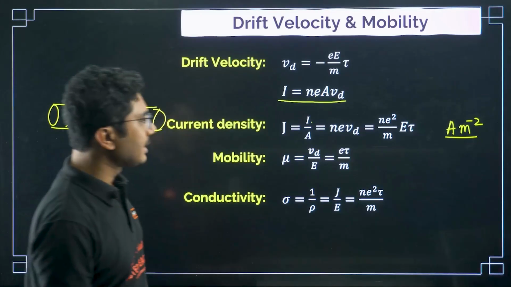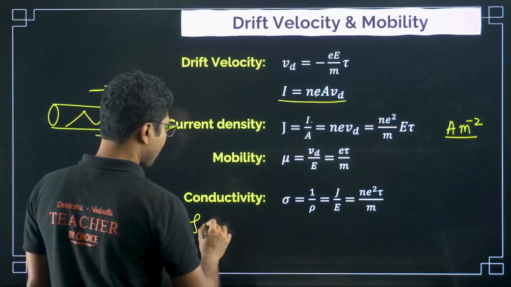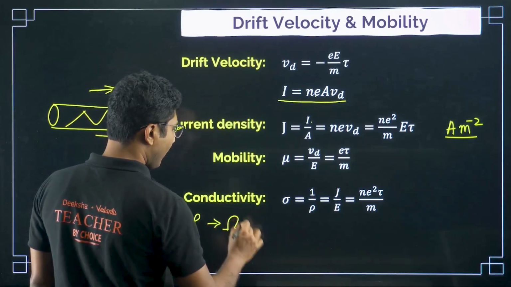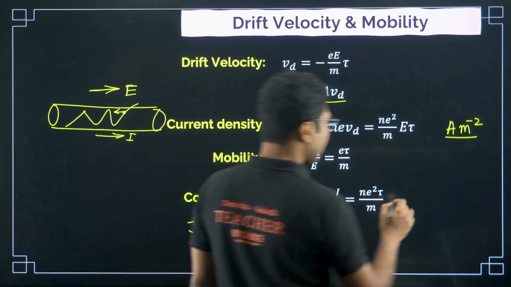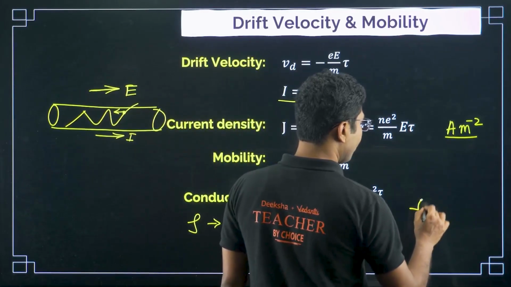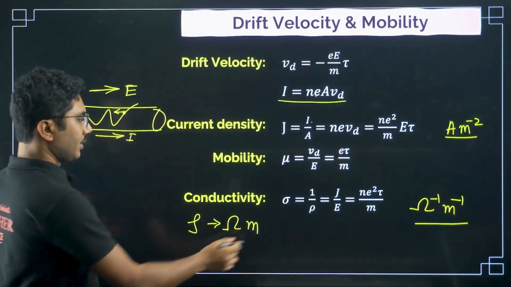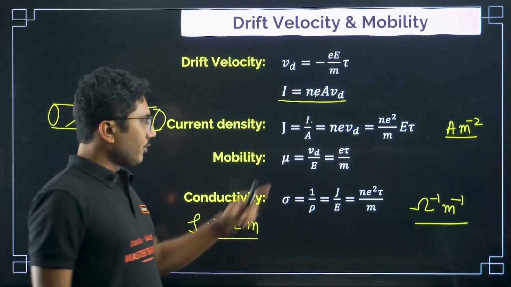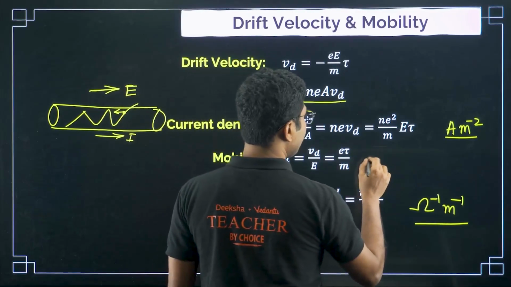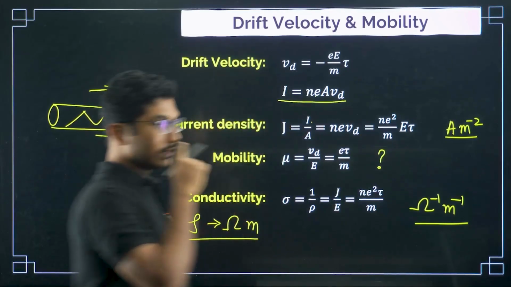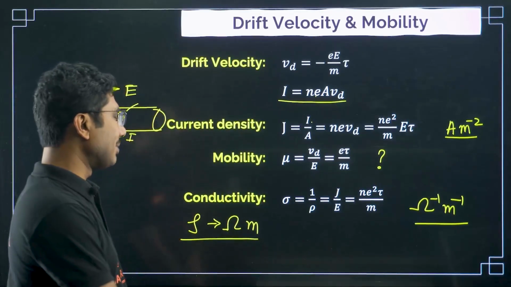Now there are a few important things. The unit of resistivity is ohm meter. Unit of resistivity, ohm meter. The unit of conductivity is ohm inverse meter inverse. So these are the units. Now tell me the unit of mobility in the comment below. What will be the unit of mobility? Just find it out and tell me in the comment below. I will not give you anything about it.